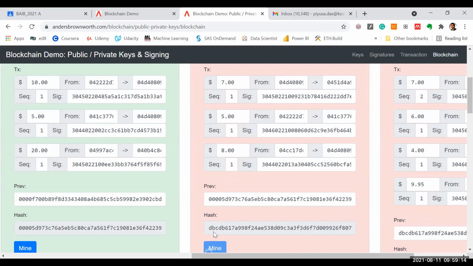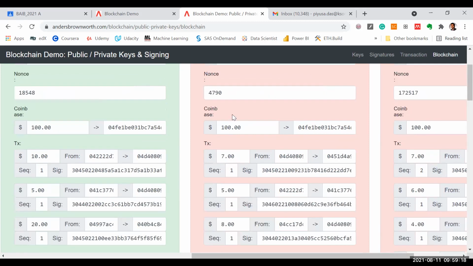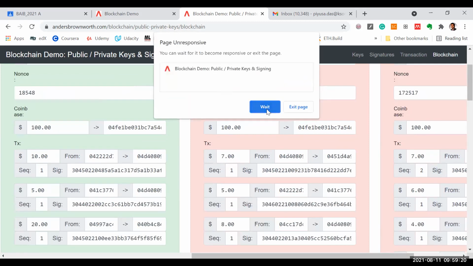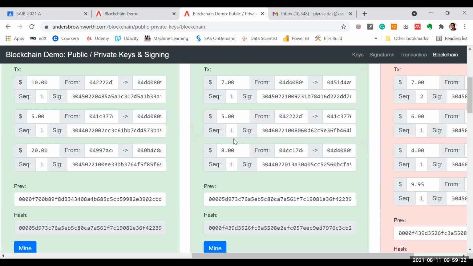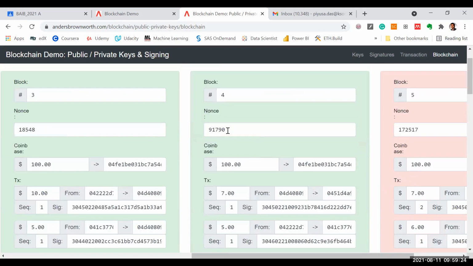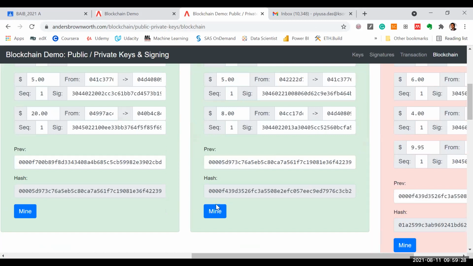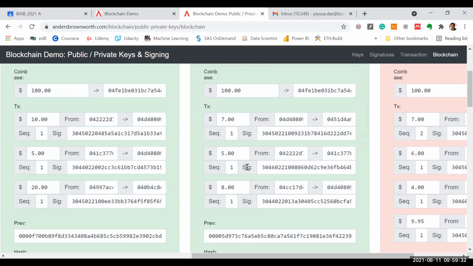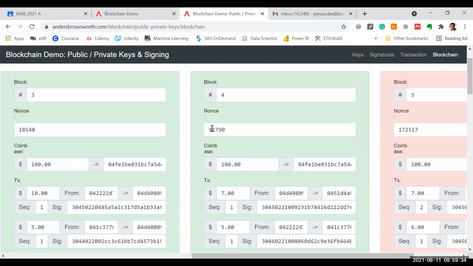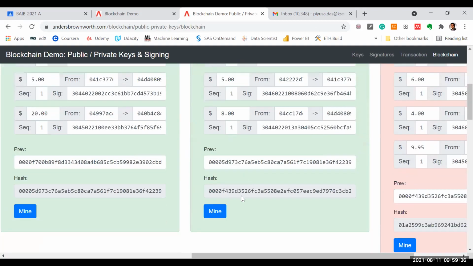So right now the mining process is going. If the random number was 91790, it will start with 4 zeros. Now the block is verified. That is the puzzle they are solving: finding this random number, this nonce, which will give a hash of 4 zeros. Is this part clear?